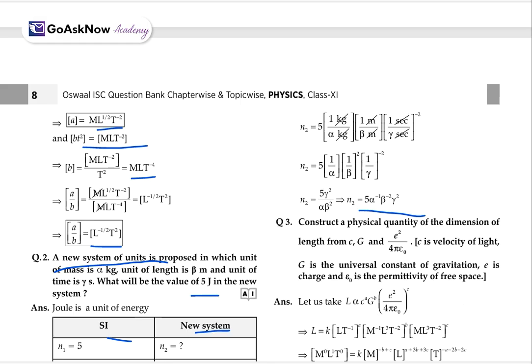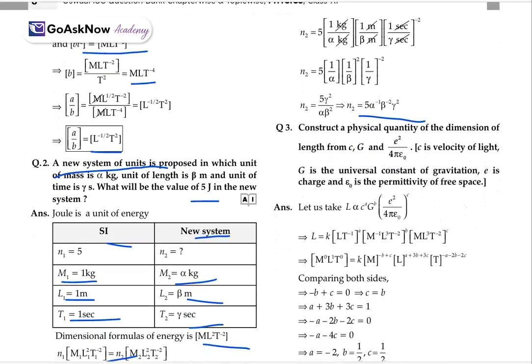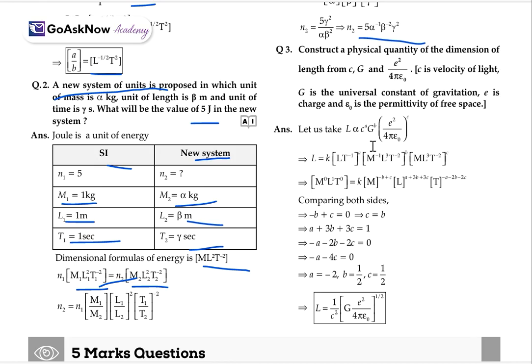Okay, so now let's take L is equal to C^a G^b e squared upon 4 pi epsilon 0. Then L is equal to K L T^-1. We simply have to put all the dimensional formulas over here and simplify the equation. Then we'll compare both the sides. It will be -b + c is equal to 0, then c will be equal to b. We'll simplify the equation: a + 3b + 3c is equal to 1, and then -a - 2b - 2c is equal to 0.